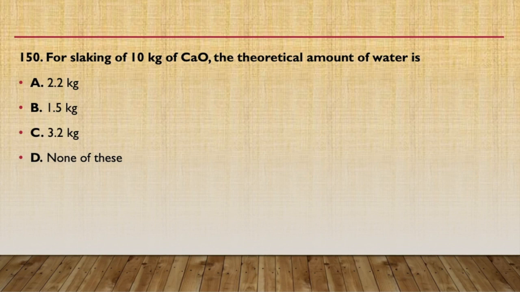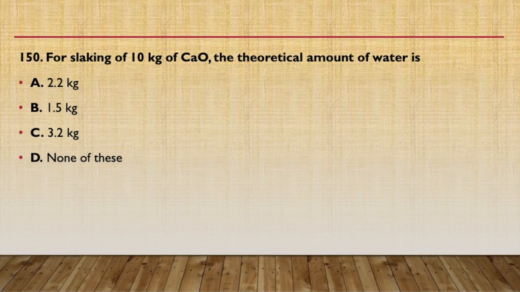Now if 1 mole reacts with 1 mole of H2O and we have 10 kg of CaO, then however many moles of CaO are present, that many moles of H2O will be required. Now 10 kg of CaO is there and the molecular mass of CaO will be 40 plus 16, that is 56. So 10 kg means 10,000 gram upon 56 gram.